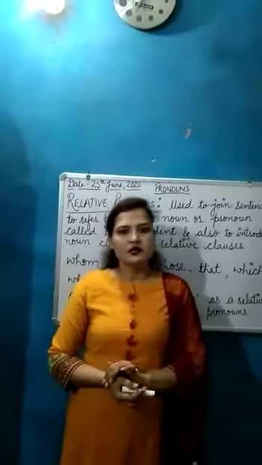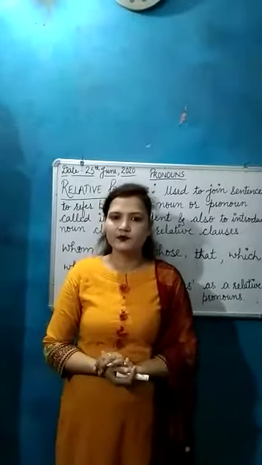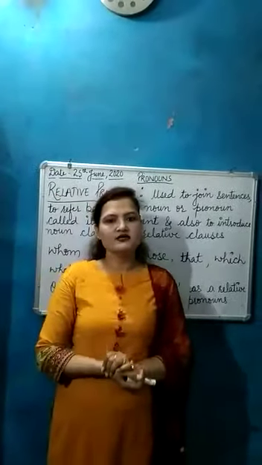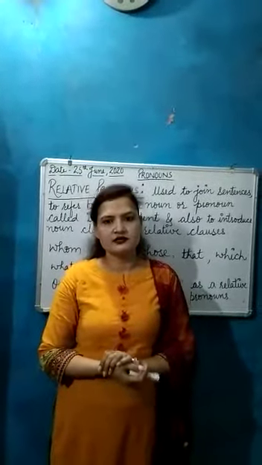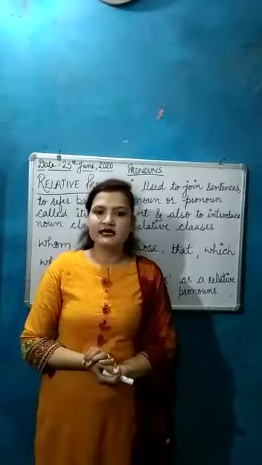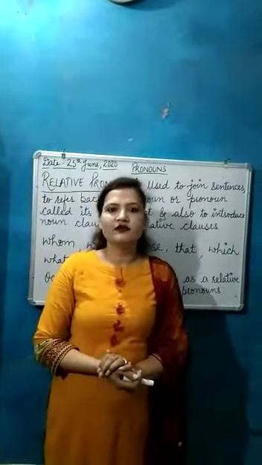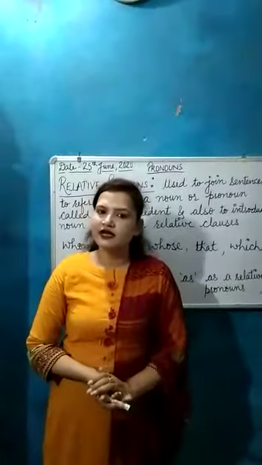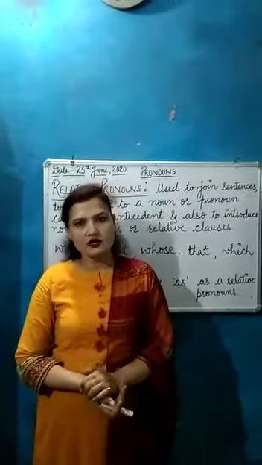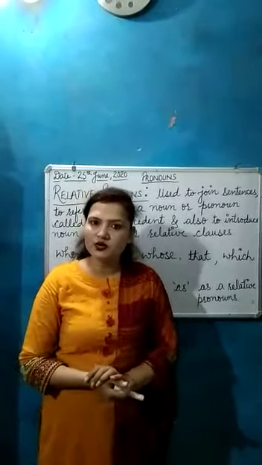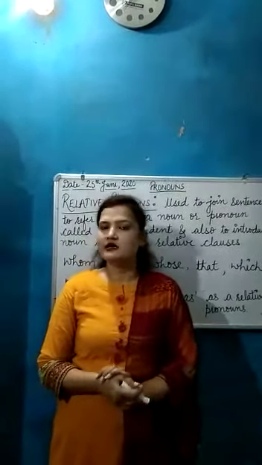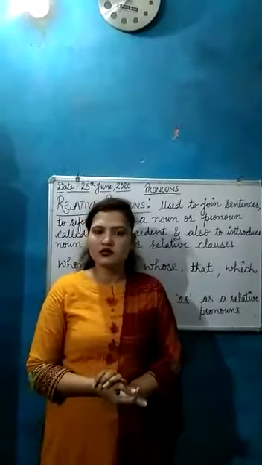The words who and whom are used for people, but who is used as the verb's subject and whom is used as the verb's object. Which is for things, whose for possession, and that for things and people to define relative clauses. Generally, a relative pronoun is used at the beginning of an adjective clause, which modifies a noun or pronoun. We can say that a relative pronoun plays the role of a noun in the clause of a sentence.